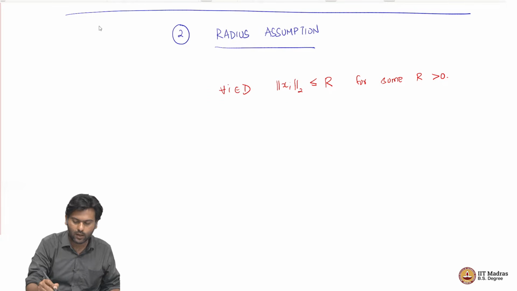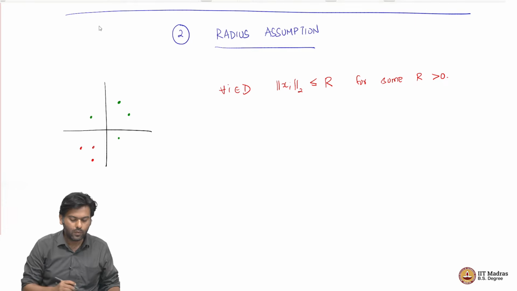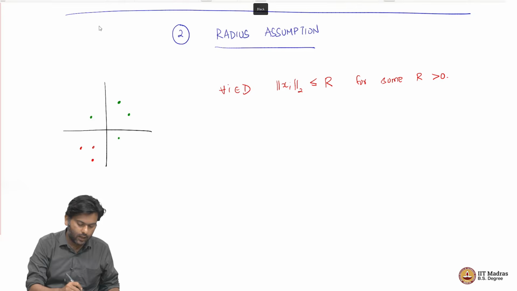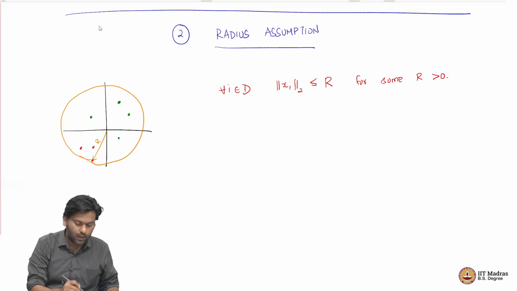So for example, if I had a data set like this, maybe I have a bunch of points here, here, here, here, maybe there are some red points here. Now I can look at the length of each point, and I will realize that in this particular example, this guy has the longest length. So if I put a Euclidean ball of radius equal to this guy's length, of course I have not drawn the ball carefully, but if this is r, then the length of every point will be less than or equal to r, right. By definition, because I have taken the largest point, I am just assuming that there is this r. So for any finite data set, this is going to be true.